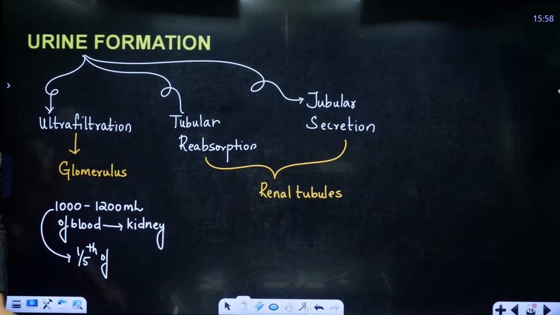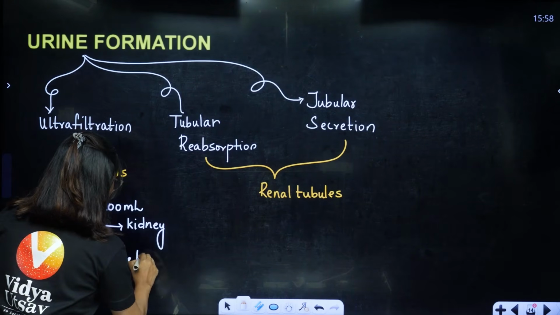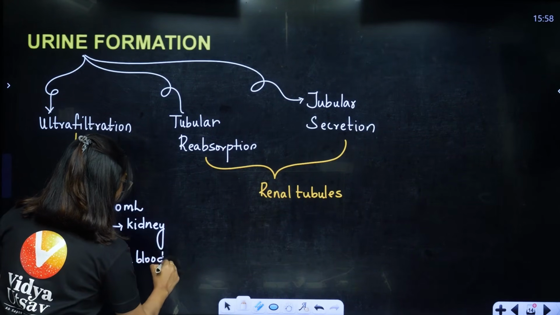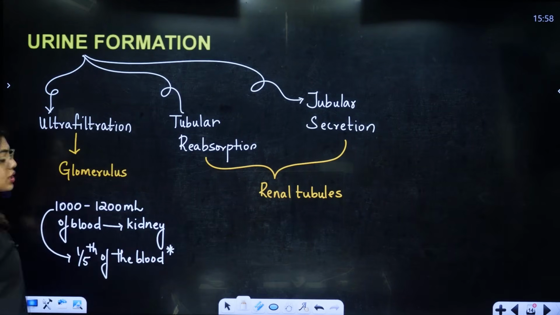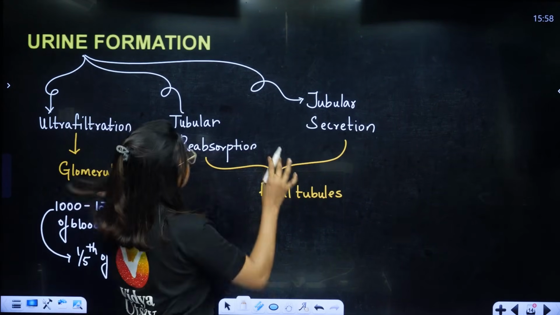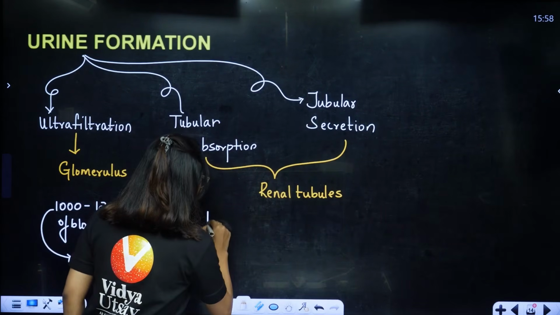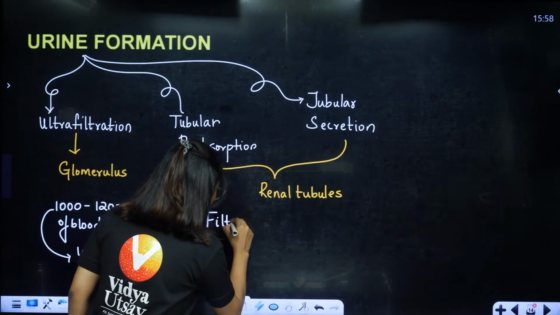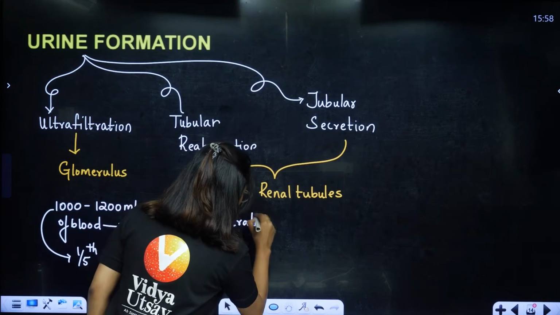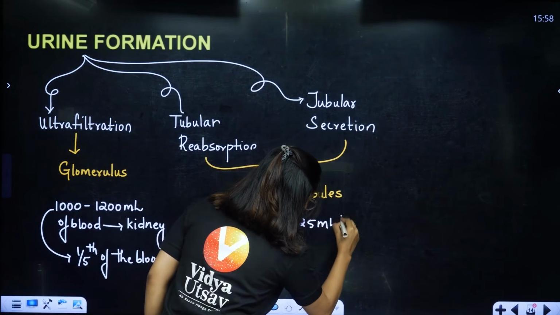Yes or no? So just remember this, 1000 to 1200 ml is getting filtered out. That means, students, please remember, whenever the blood is entering into this, we call it a filtrate. So per minute, around 125 ml of filtrate is going to come out.